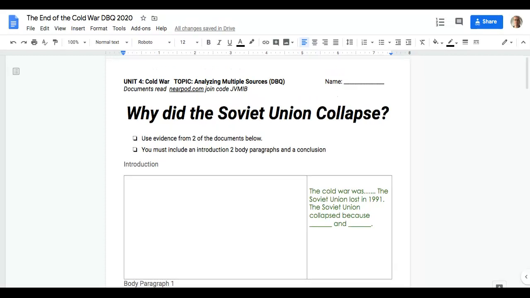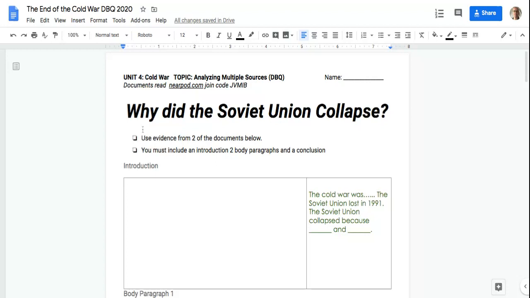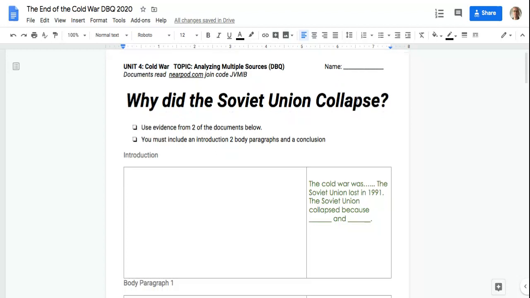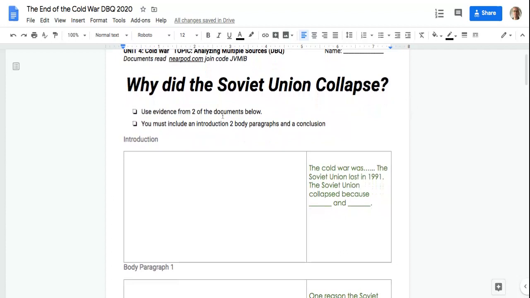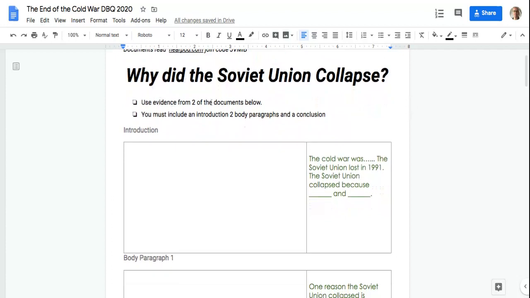All right, so you are going to be writing about why did the Soviet Union collapse? So remember the Cold War, that's that conflict between the US and the USSR that lasted almost 50 years. So the Soviet Union did lose. They lost in the end there. And I'm going to just read this out loud to help you through. It's not really loud. This is just your directions.